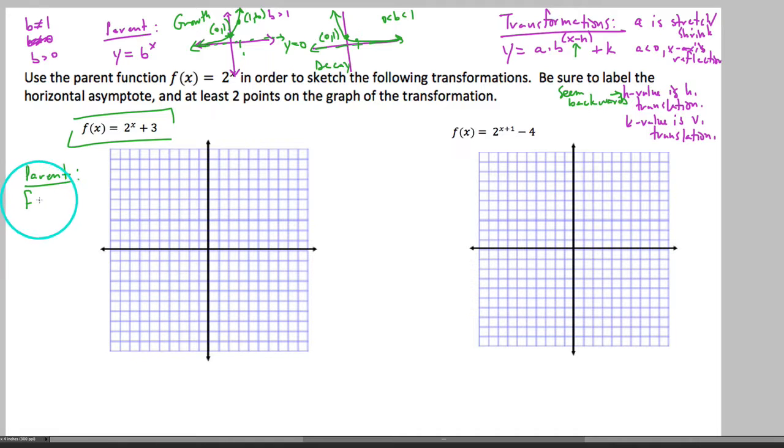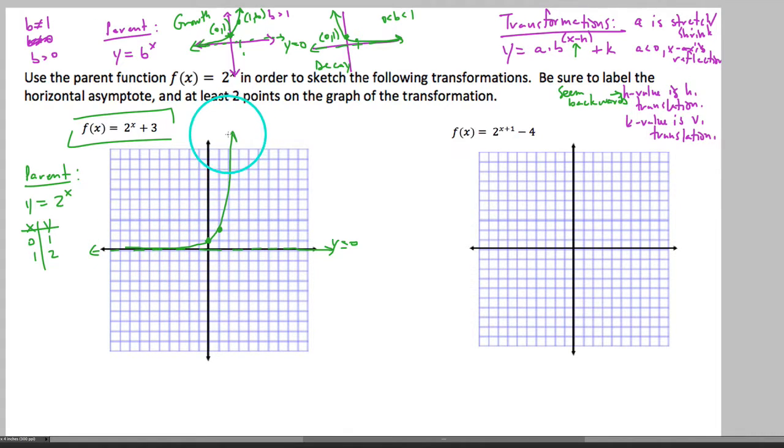We're going to say that the parent function, I'm not even going to use f here, is y equals 2 to the x power. So what do we know about 2 to the x power? Well, I need to know at least 2 points on the graph and the asymptote. The asymptote is automatically, because it is the parent function, always at y equals 0. And we would plug in 0 and 1. So 2 to the 0 is just 1, and 2 to the first is 2. Well, then our parent function goes through (0, 1) and (1, 2). This is all our parent function really does here.